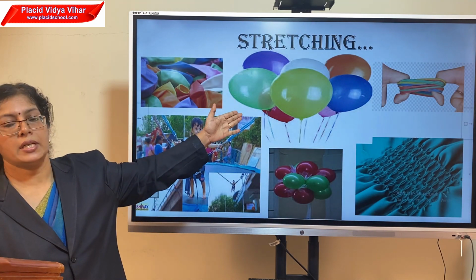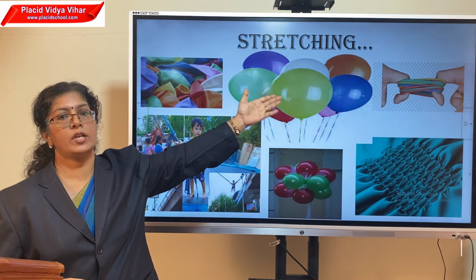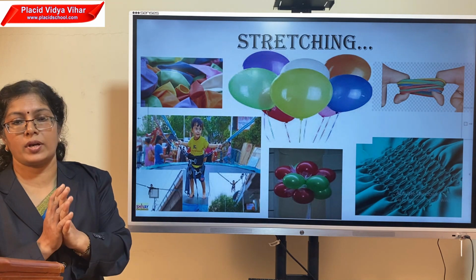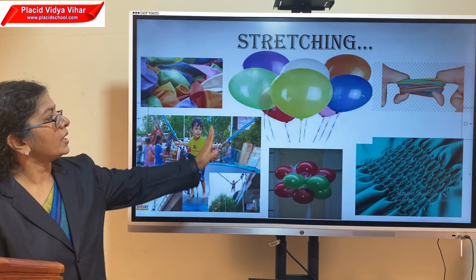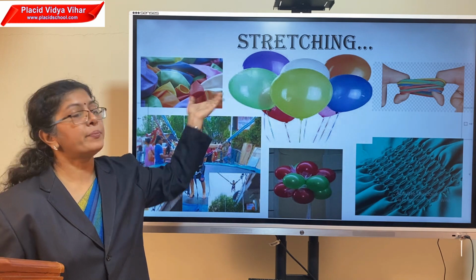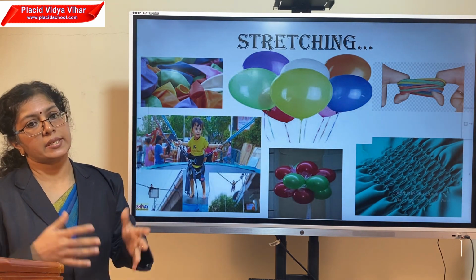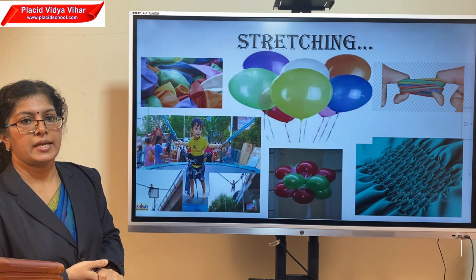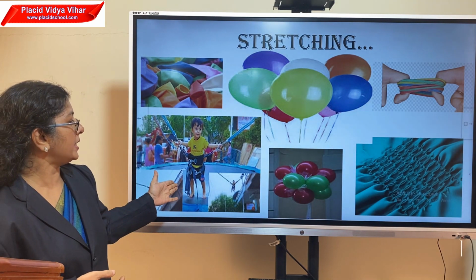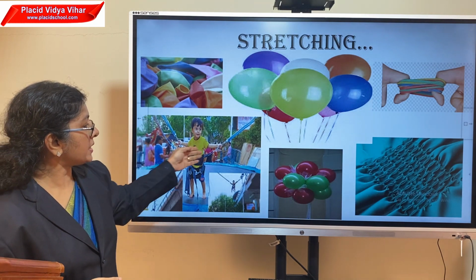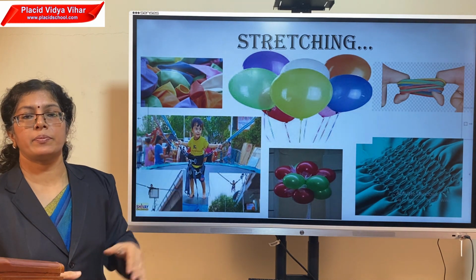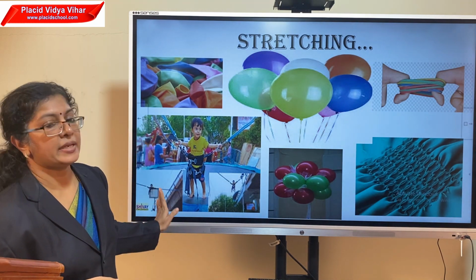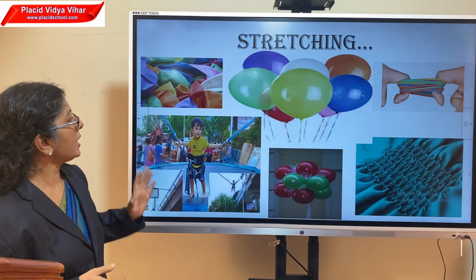Here, stretching of a rubber band will not lose its quality. It will stretch along and will come back. The quality of the substance will remain the same. Here, it is an inflatable balloon. We can blow it. It becomes big in size or the shape changes, nothing else. This is familiar to you for trampoline, bungee jumping. This material or the rope is a stretchable material. That is why this child can go up and down without hurting himself.